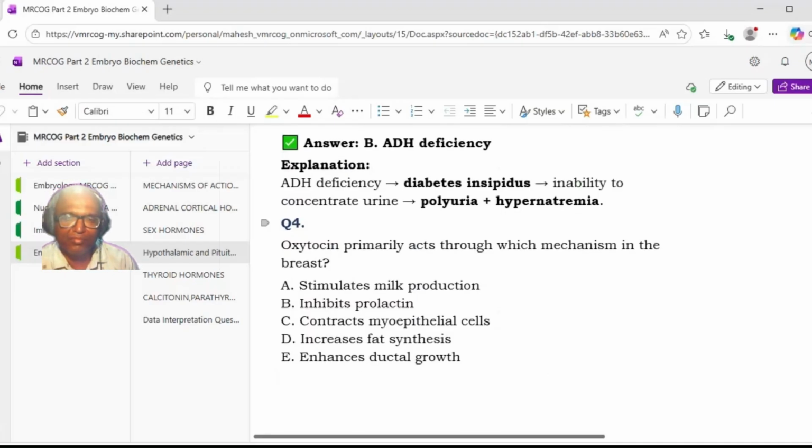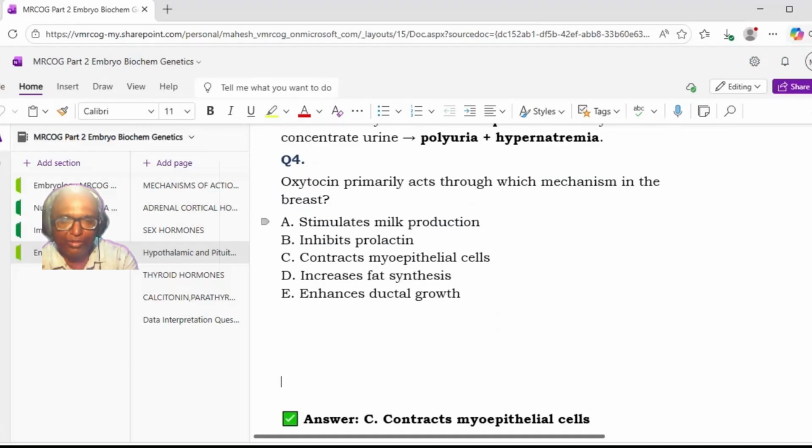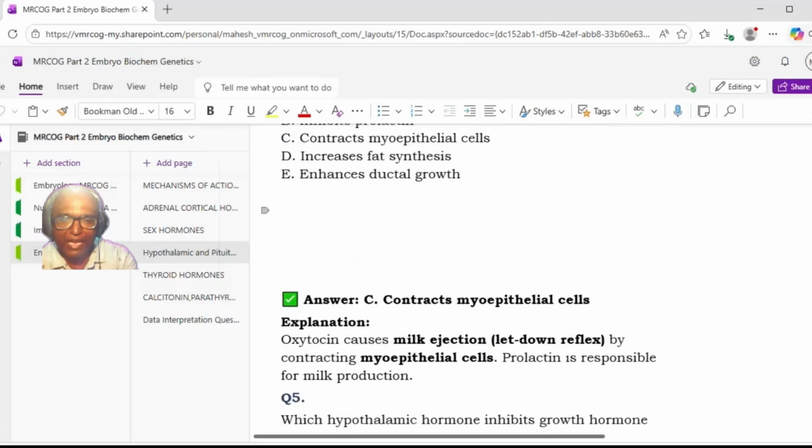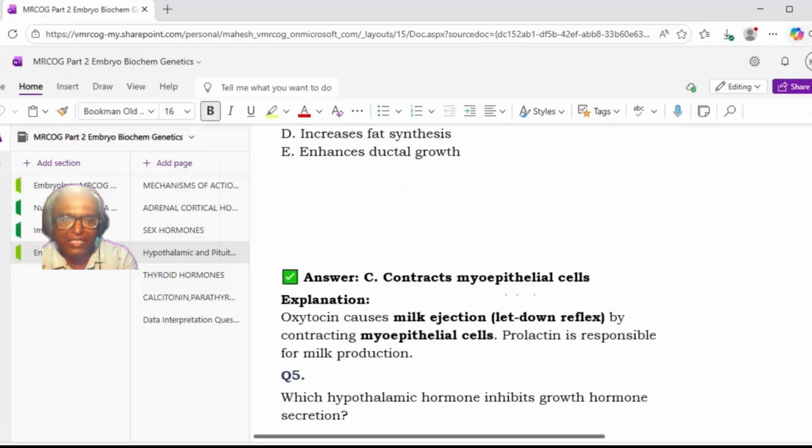Oxytocin primarily acts through which mechanism in the breast? Option A, stimulate milk production. Option B, inhibit prolactin. Option C, contract myoepithelial cells. Option D, increase fat synthesis. Option E, enhance ductal growth. Sir, option C, contract myoepithelial cells. Absolutely correct. So oxytocin will act on the myoepithelial cells. Oxytocin causes milk ejection, the let-down reflex, by contracting myoepithelial cells. Prolactin is responsible for milk production.